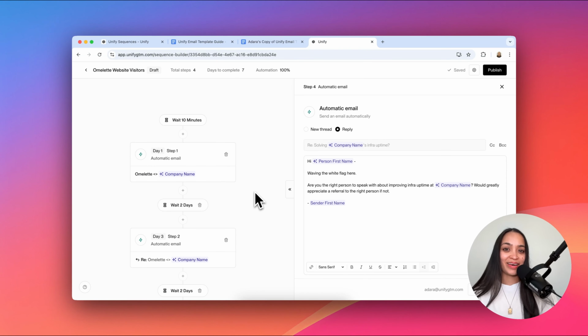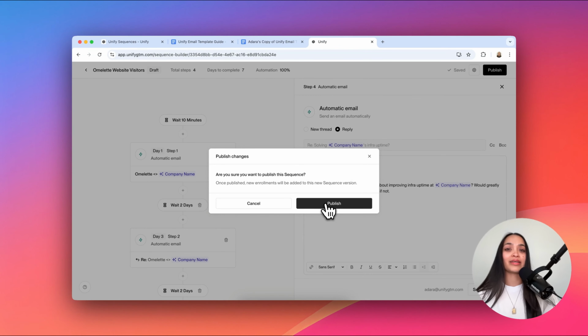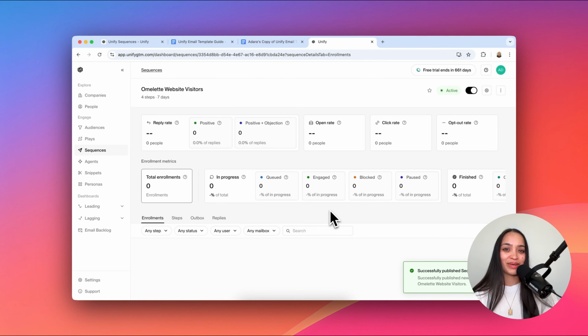Great. And there you have it. That's your first sequence. All you have to do is click Publish, and the sequence will now be available to be connected to a play. Don't worry, once you click Publish, it's not going to get sent to anyone right away. It's just going to be accessible for you to use to add people to it or to call it from a play. And with that, we have our first sequence ready to go. Congratulations on creating your first sequence.